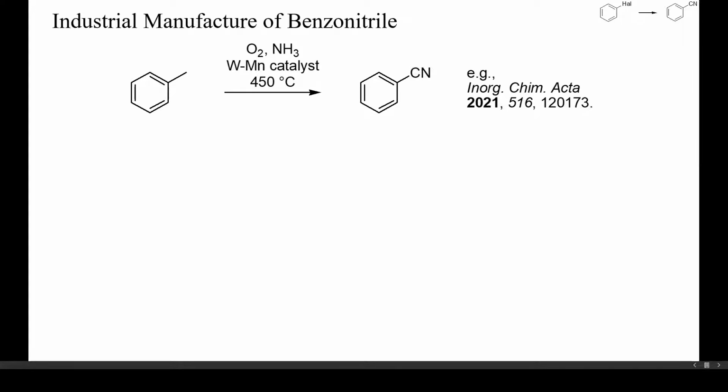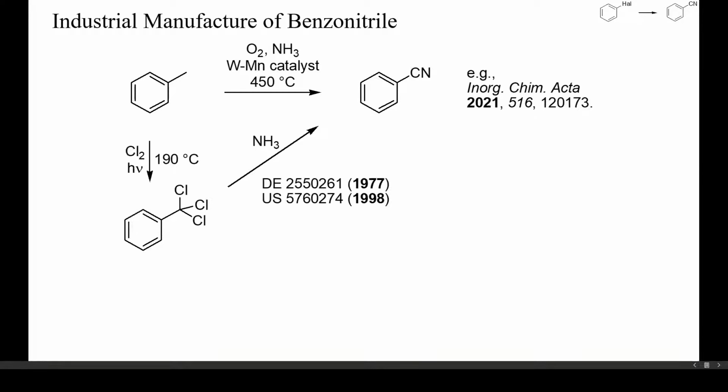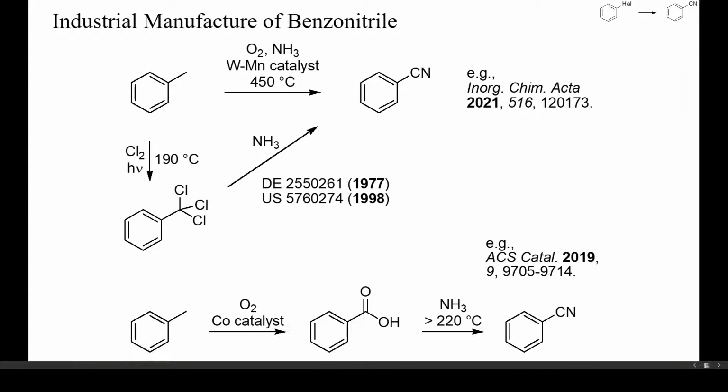produced annually. The technically most attractive synthesis is ammoxidation of alkyl benzenes, as shown here. These are usually continuous gas phase reactions that require dedicated plants. As an alternative, trichloromethylarenes can be converted into nitriles by treatment with ammonia or ammonium chloride. We'll have a look at this reaction in the last video of this playlist. It is also possible to prepare nitriles directly from benzoic acids and ammonia by intense heating, but structurally more complex benzoic acids may undergo other thermal transformations and not be suitable starting materials.